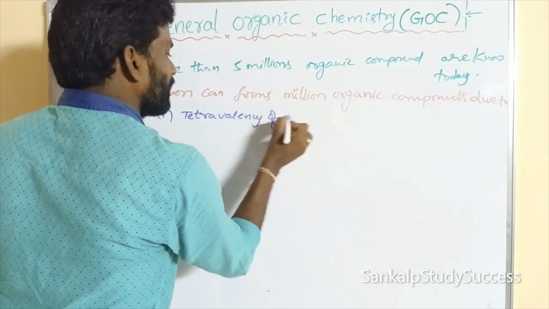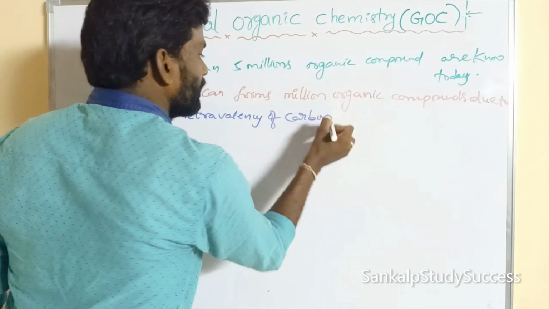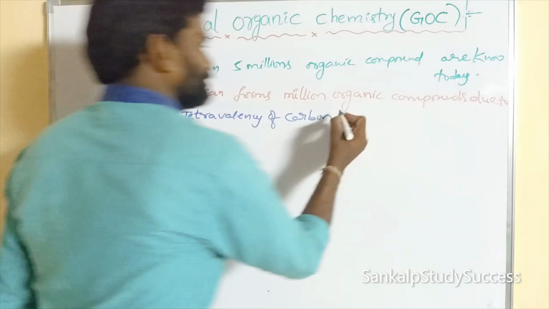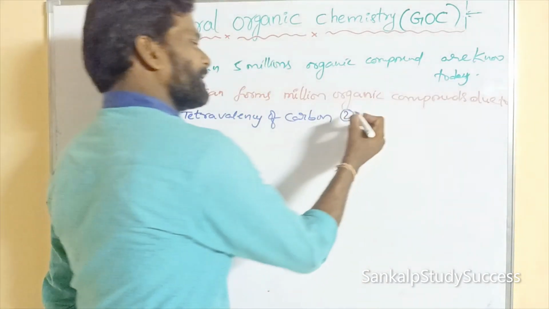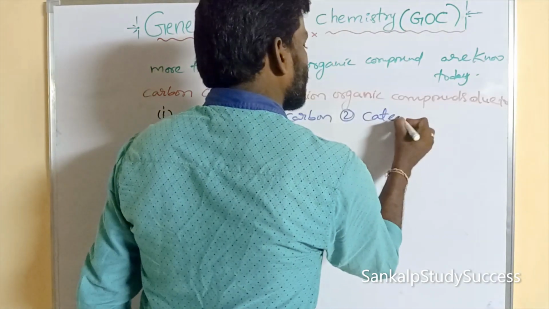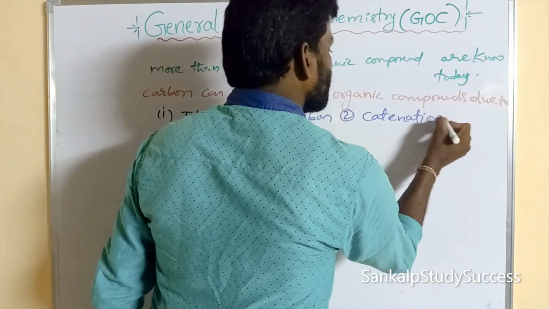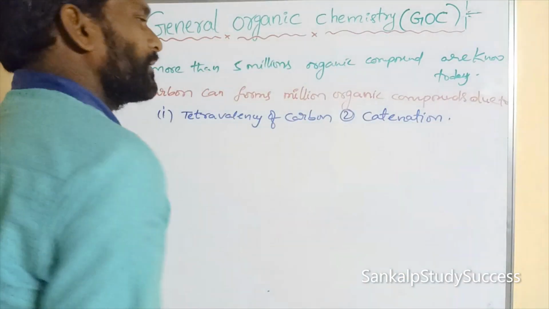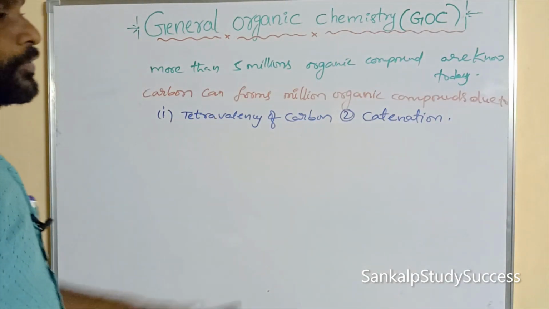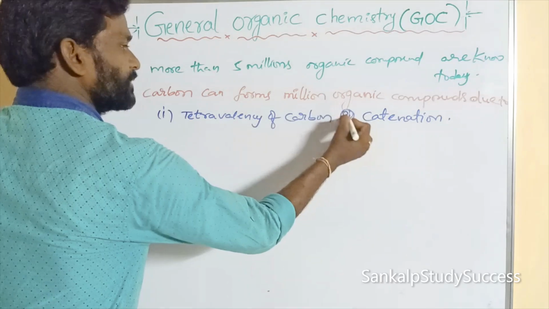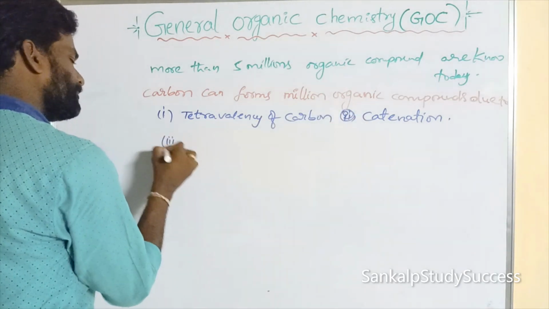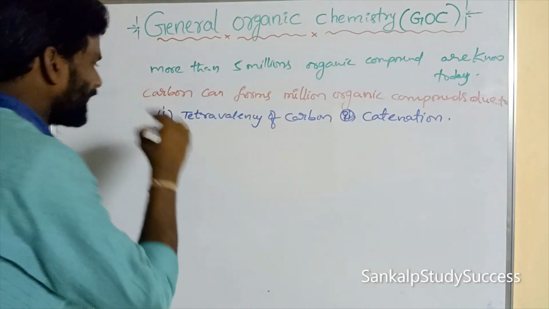And the second one is the catenation property. Carbon is able to show the catenation property. The third one is isomerism.